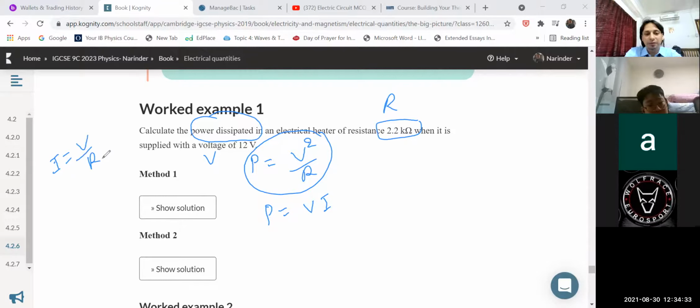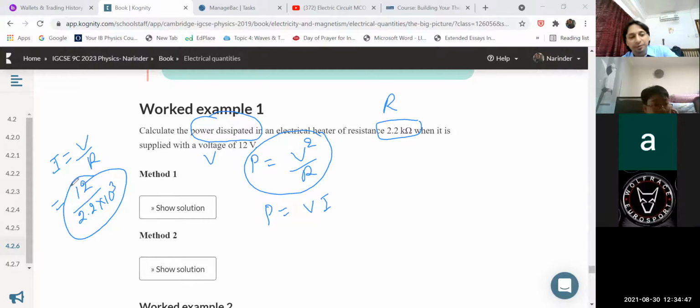And then what is the voltage? 12 volt. How much is the resistance? 2.2 kilo ohm. You have to convert kilo into ohm in SI system, multiplied by 10 to the power 3. You have to do a little bit of calculation here, and then after finding I, you can put the value of I here, you can put the value of voltage that is given in the question, and if you compare the answer in both situations, you will get the same answer, children.